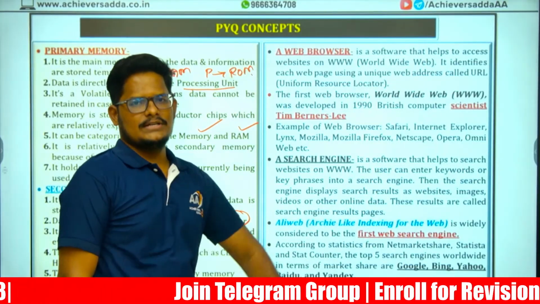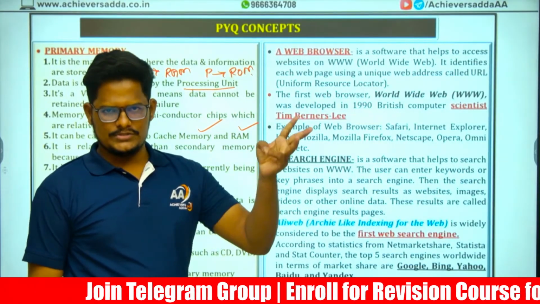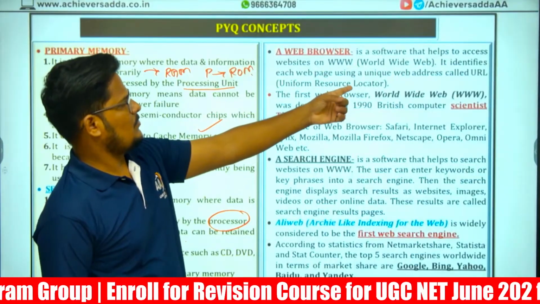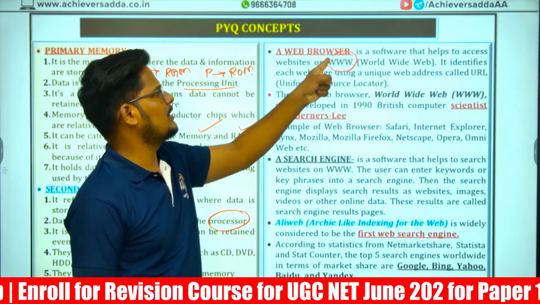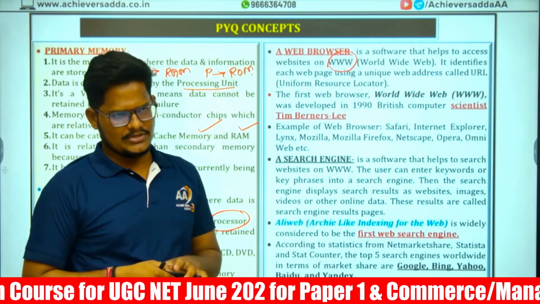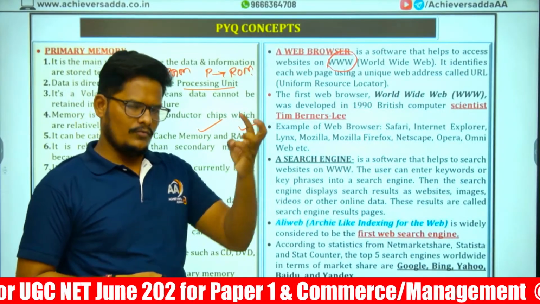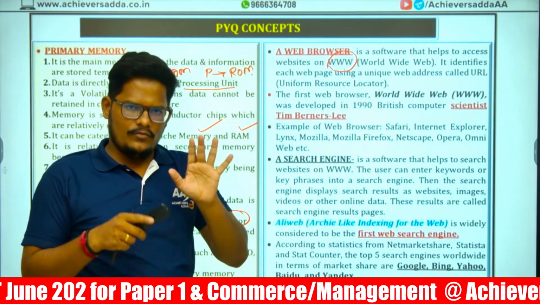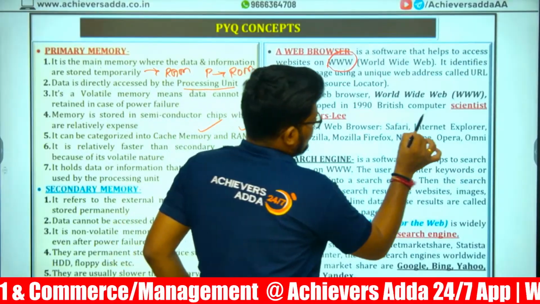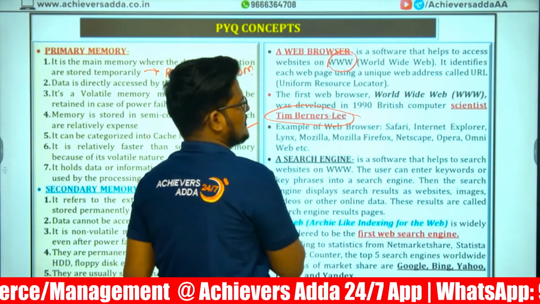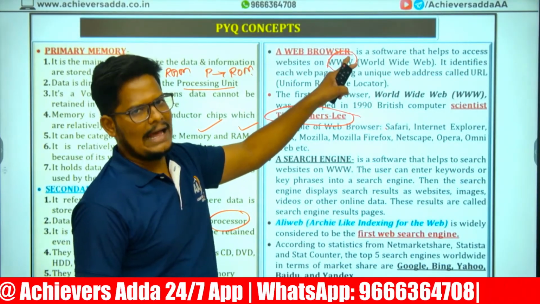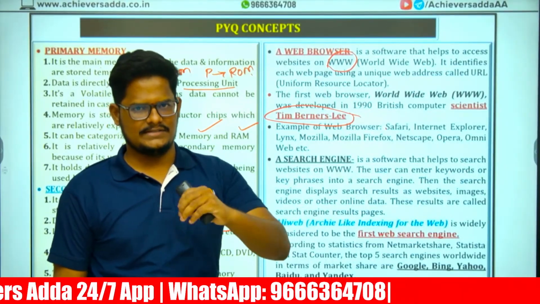Next, what is a web browser? Google Chrome, Mozilla Firefox, Baidu browser, Opera browser, UC browser is software that helps to access websites on the www. So on the www, if you want to access any information, we require a web browser. A web browser is software which will be used to access the data on the www. The www was invented by Tim Berners-Lee. Best example, Safari is a web browser for Apple or Mac devices.